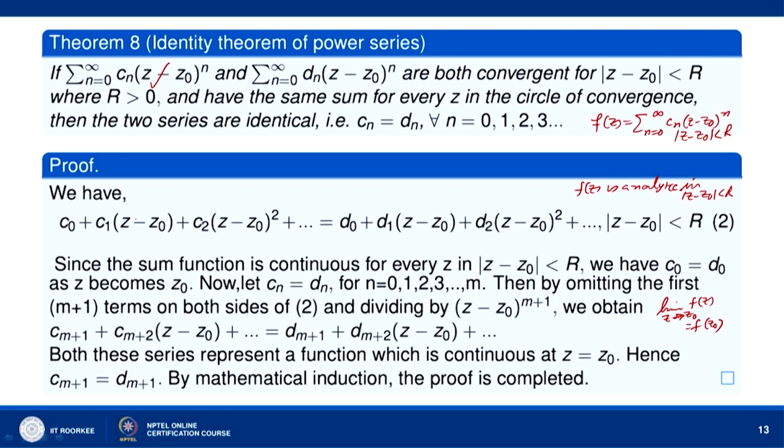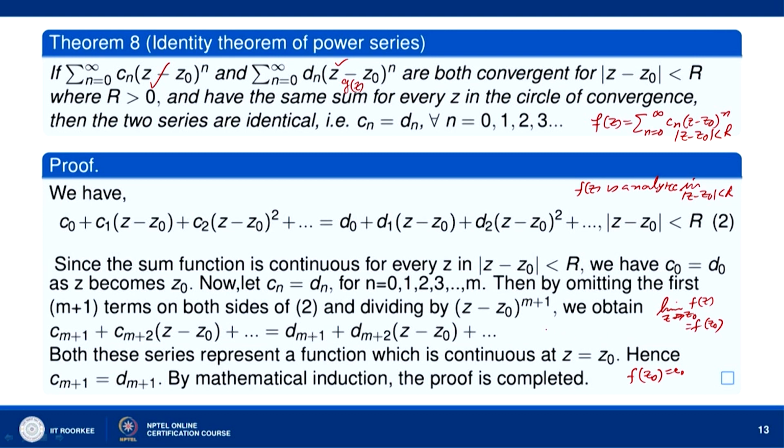So, when z tends to z naught, f z must be equal to f z naught, and f z naught is equal to C naught. If this is g z, then again by the same argument, g z is analytic in the region mod of z minus z naught less than r.